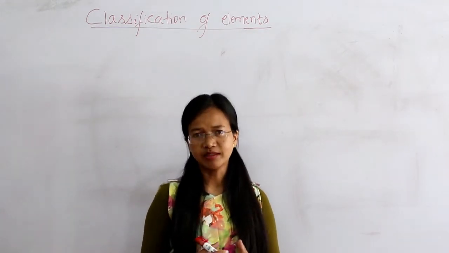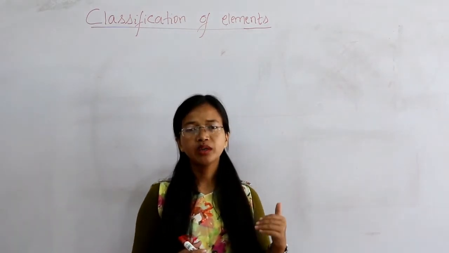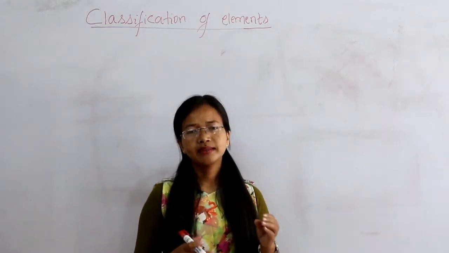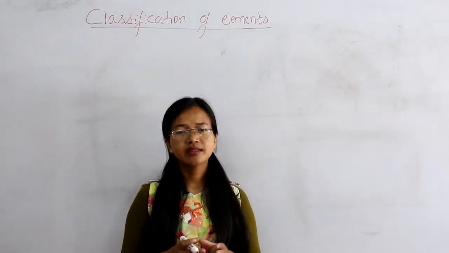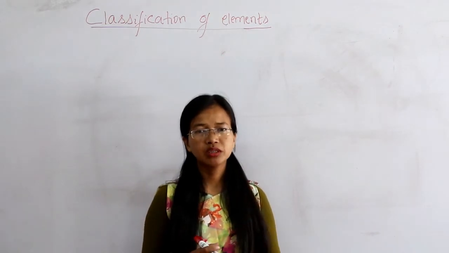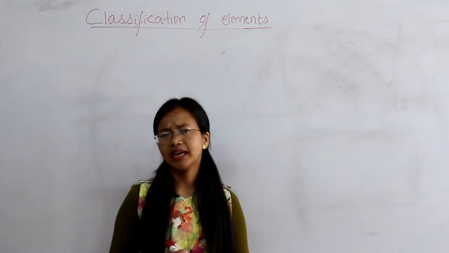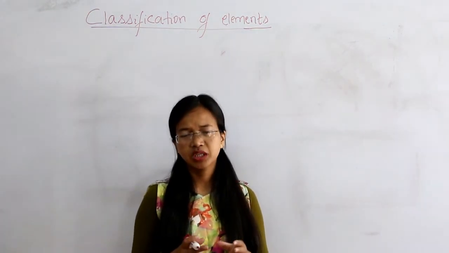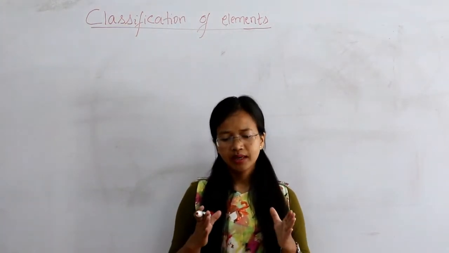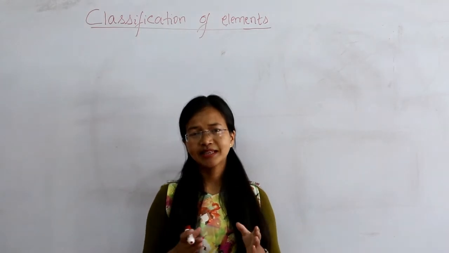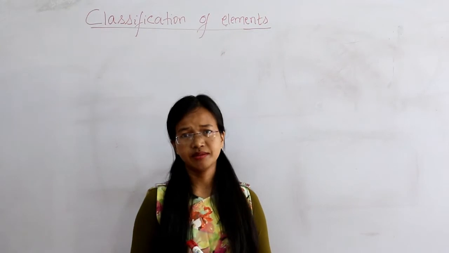Lastly, we have the elements. An element is the purest form of all the substances that we know, and it is composed of only the same type of atoms. It does not contain anything in proportion nor random mixing of any substances. So we can say that a compound is a combination of elements. It means that elements are the basic form of all the materials that we can find around us.